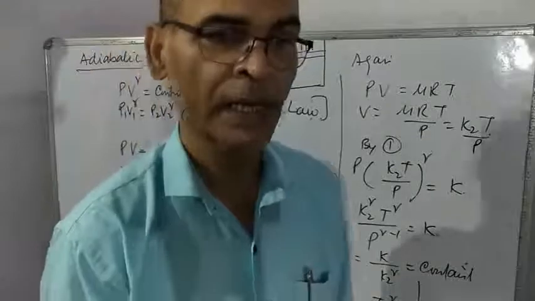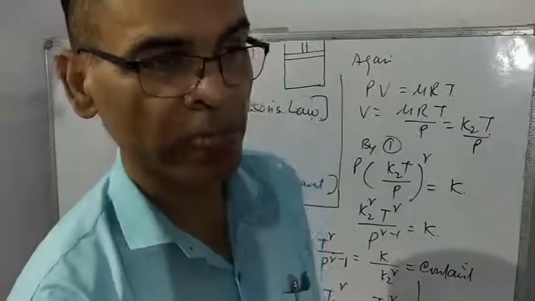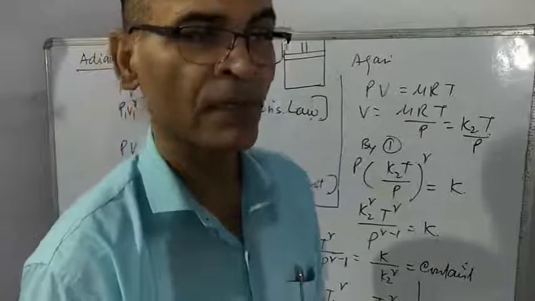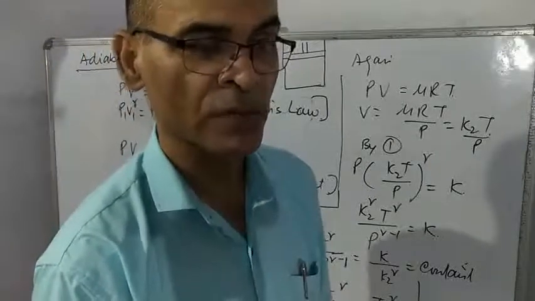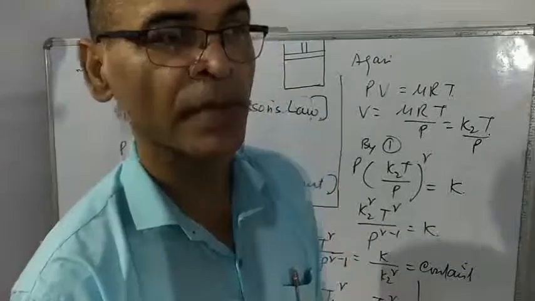So practically a process which is very quick is supposed to be adiabatic, but a fast process is not the condition of an adiabatic process. The only condition is heat should remain constant.